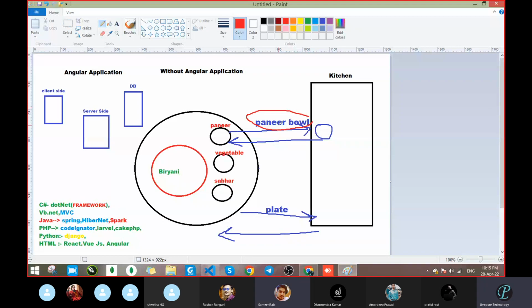Like if you want paneer, you will take the paneer ball. If you want vegetable, you will take the vegetable. You want sambar, you will take this. Means which you want, you will go with that part only. Got it? So this thing is happening. So now maybe this is working on the Angular side or without Angular. So whether they are contacting the server or database or not.